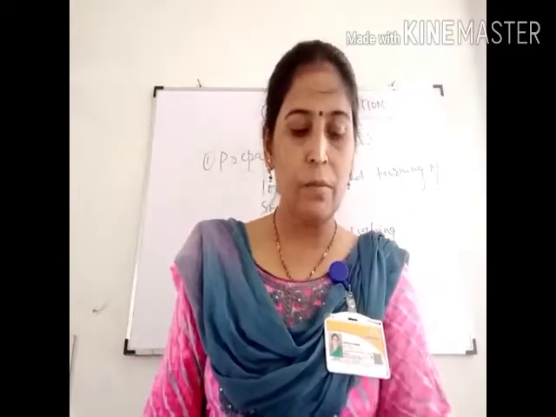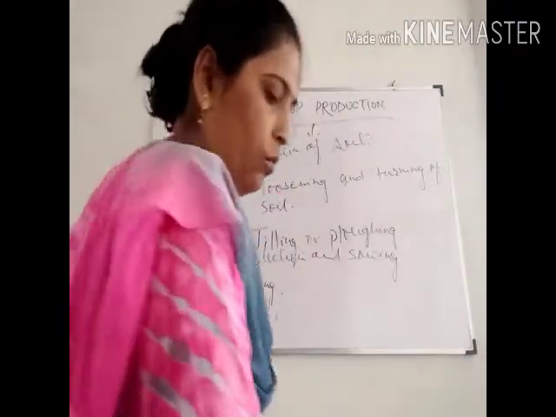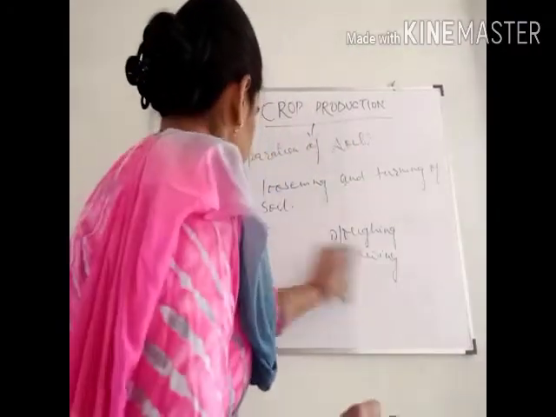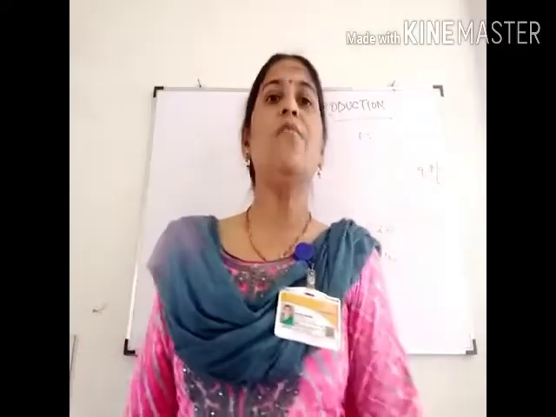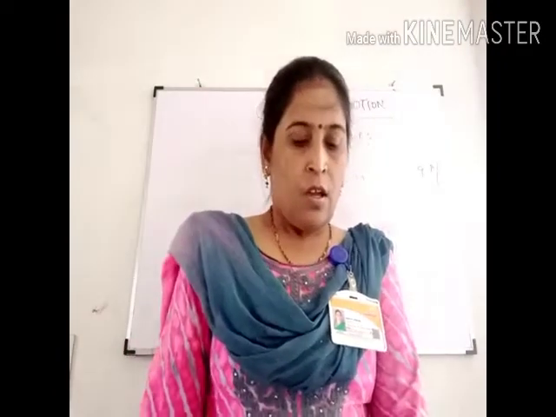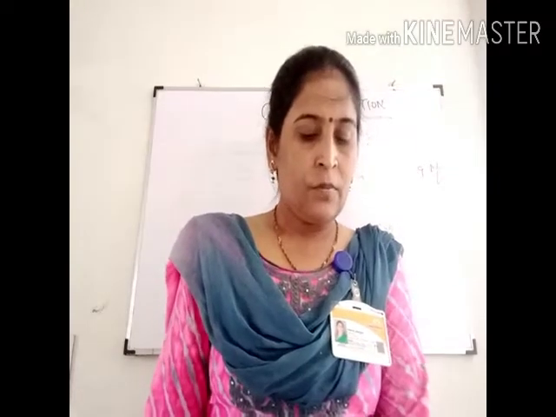Now what are the natural methods? There are three natural methods. First is your field fallow. Fallow means free.